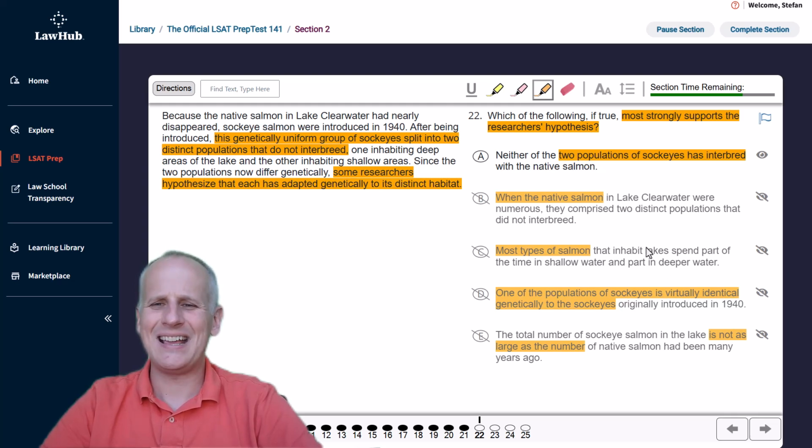But choice A, neither of the two populations of sockeyes has interbred with a native salmon. Well, that is eliminating another way that the salmon could have changed genetically. They would have changed because they interbred with this somewhat rare salmon that were still there. So A is the correct answer because it eliminates another possible reason for the genetic changes. And that's why we were able to select it.